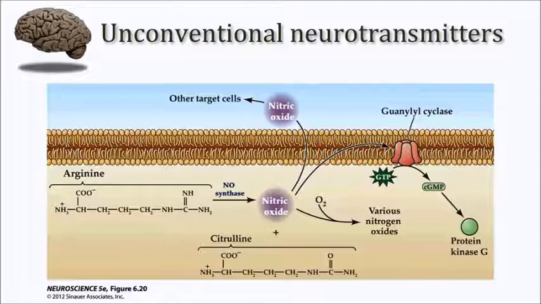So consequently, the vesicles that contain the neuropeptides, which typically are much larger than those that contain the small molecules, are further removed from those active sites and therefore require a larger influx of calcium in order to trigger calcium-mediated fusion events.